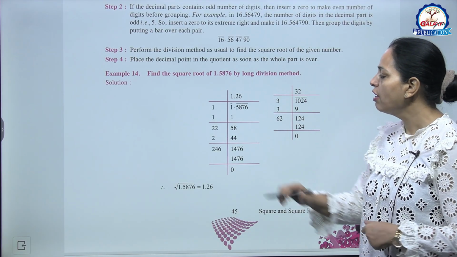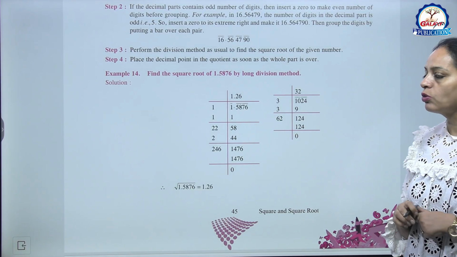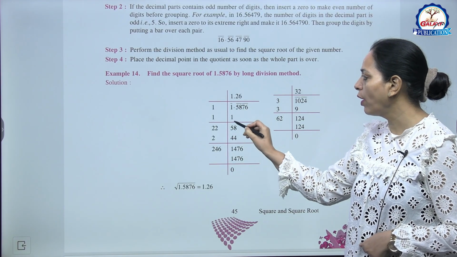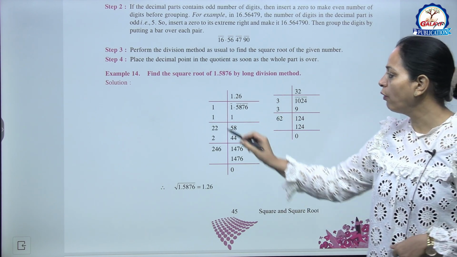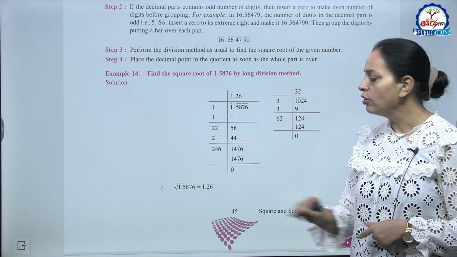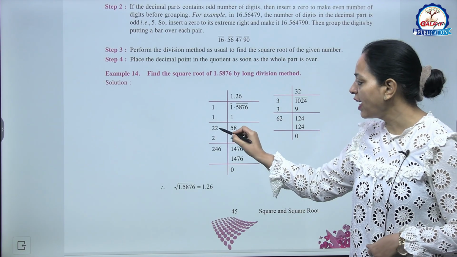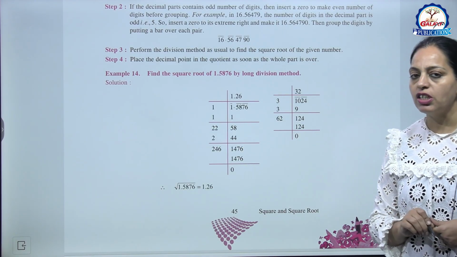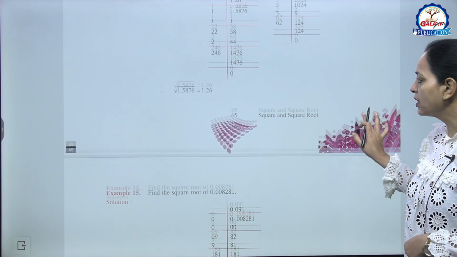See example 14. Find the square root of 1.5876 by long division method. So first grouping करेंगे. So this one, this and this. Now 1 ones are 1. Okay. Now decimal part starts. So decimal point in the quotient. Here 1 plus 1, 2. Here 58. So 22 into 2, and 2 here. So 44 minus कर देंगे, 14. Then next is 76. This side 22 plus 2, 24. Right here 6. So we are getting remainder 0. So answer is 1.26. Okay. I hope this is clear to you.